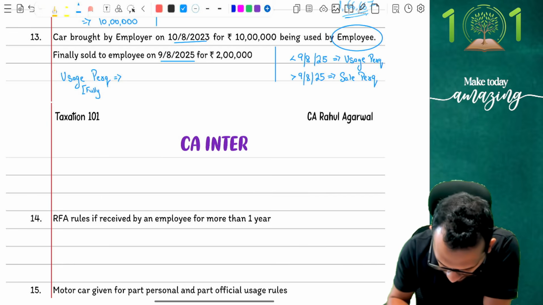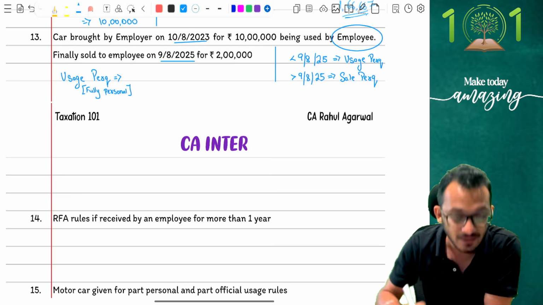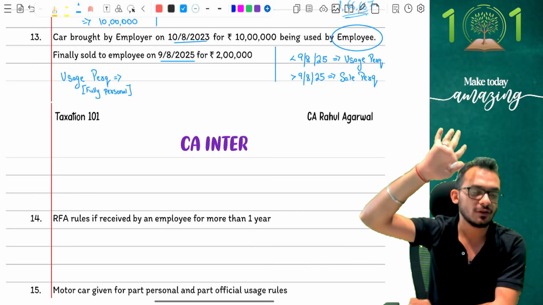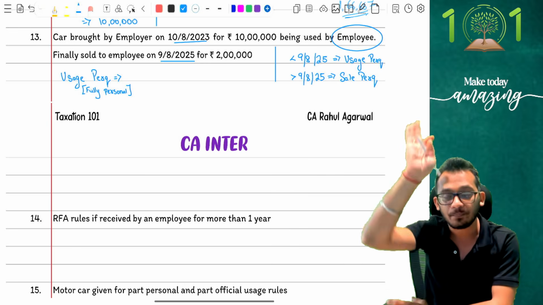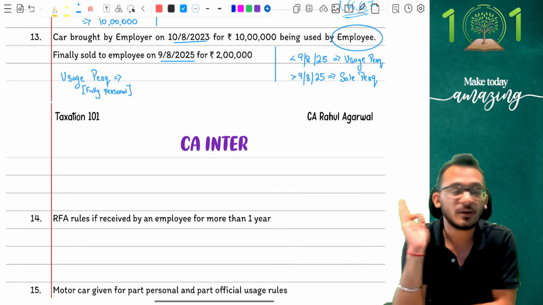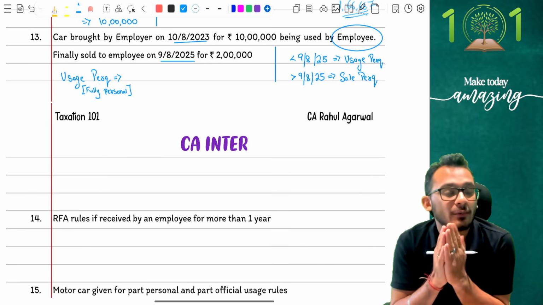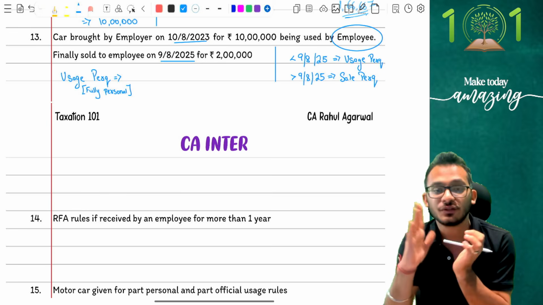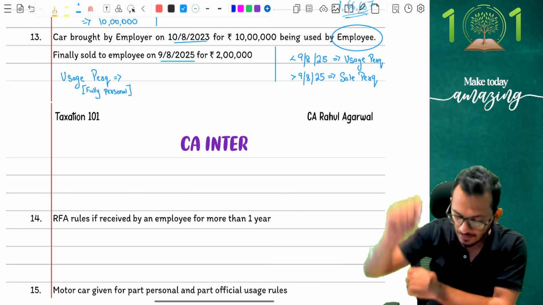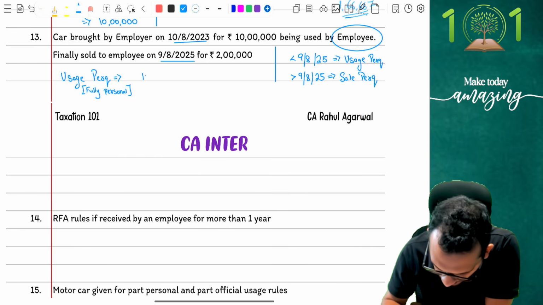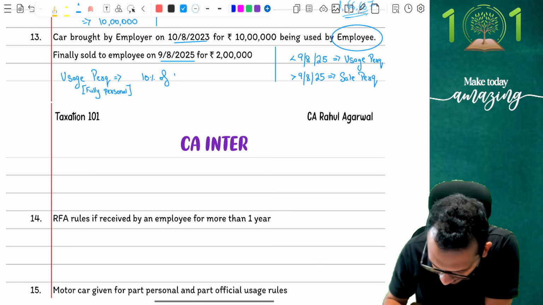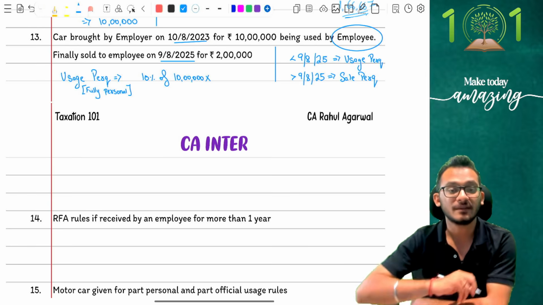When no information is given to me, I have to assume this is fully personal, because if I don't do that, then I'll have to ask additional questions, 1600, non-1600, all those things. I'm assuming fully personal. Now, when a motor car is given to you for fully personal purposes, income tax says if the car is bought by the employer, the perquisite is 10% of the original cost of the car, which means I am going to take it as 10% of 10 lakh rupees.